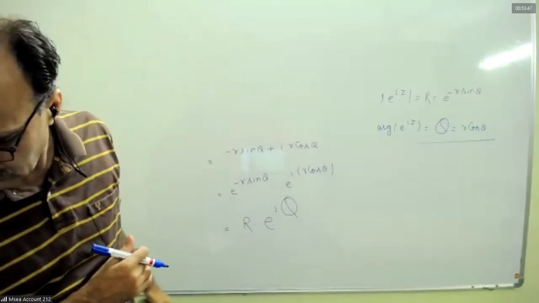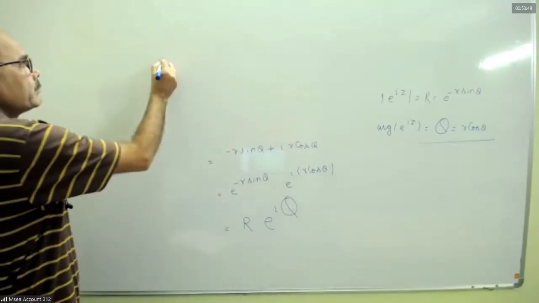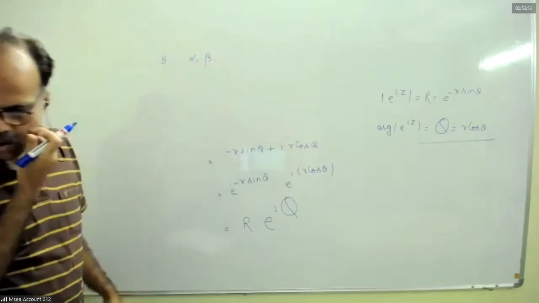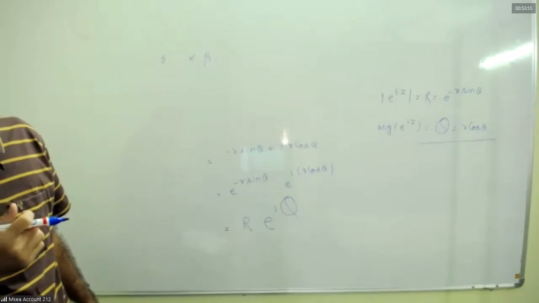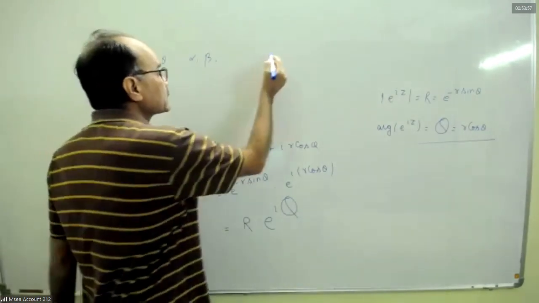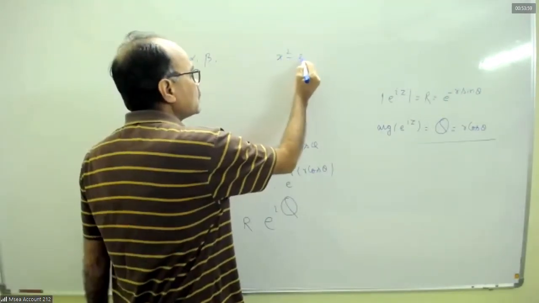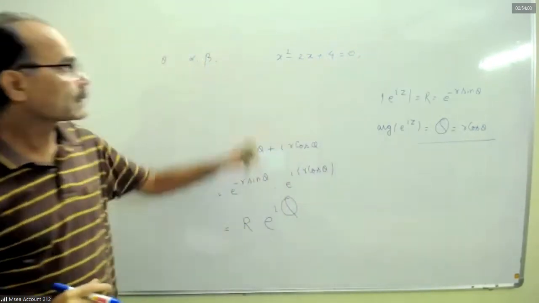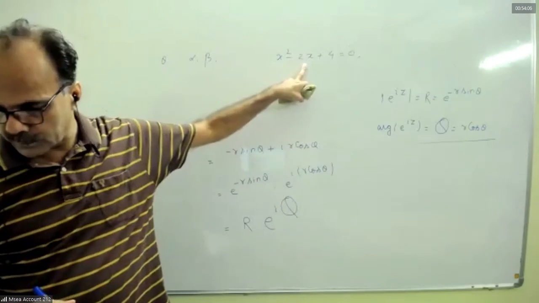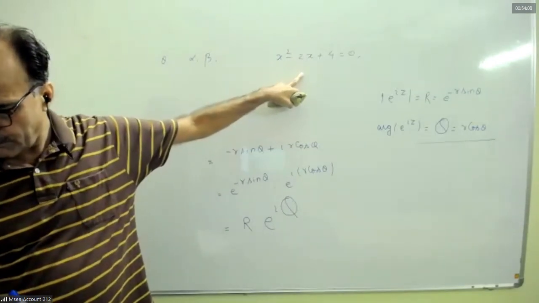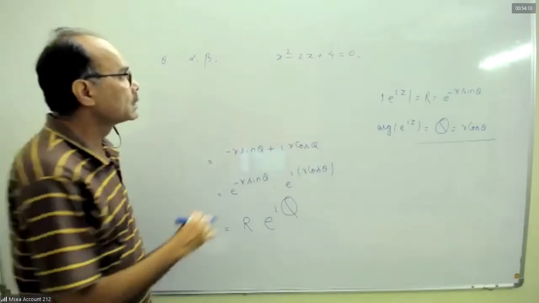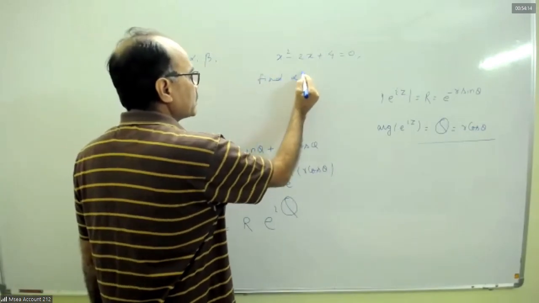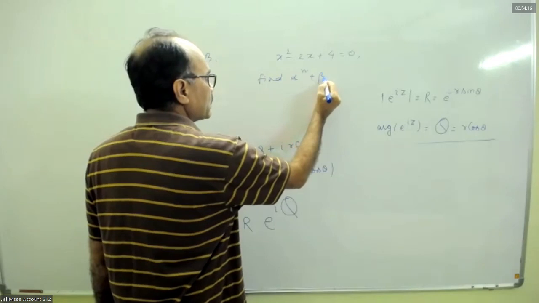One simple question. If alpha, beta are roots of x square minus 2x plus 4 equal to 0, then find alpha to the power n plus beta to the power n.